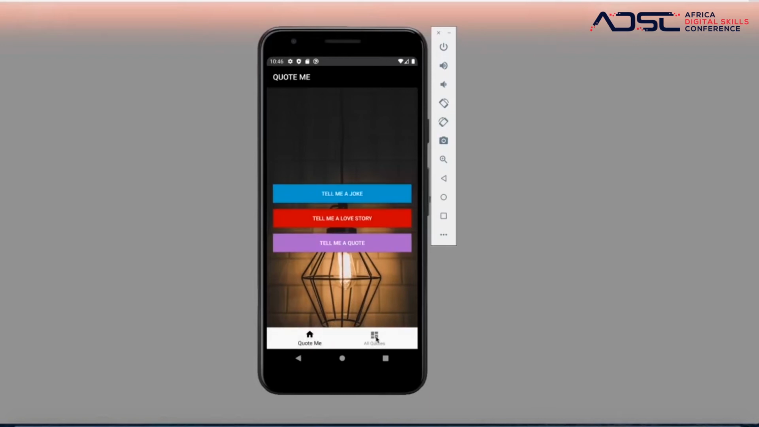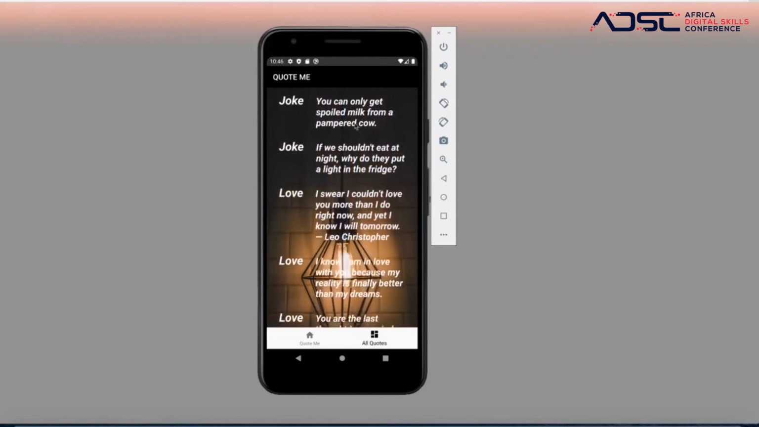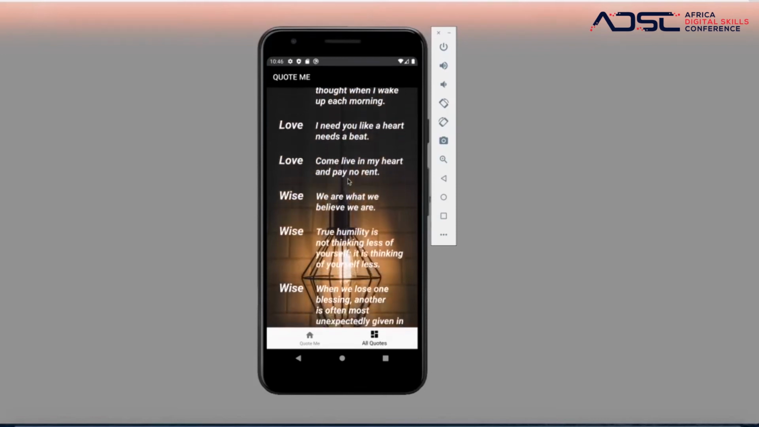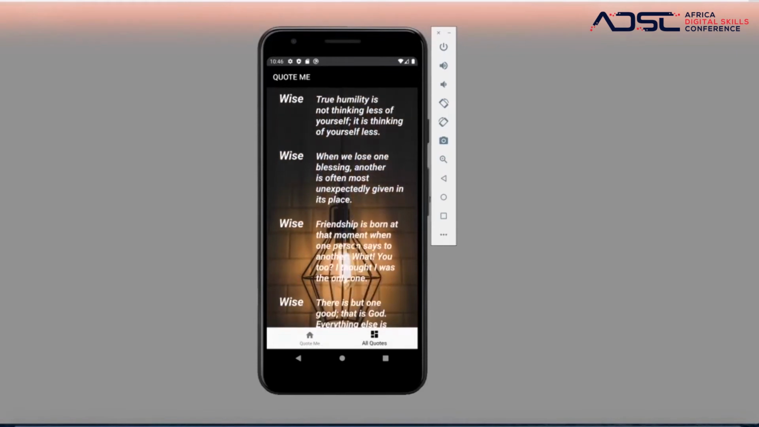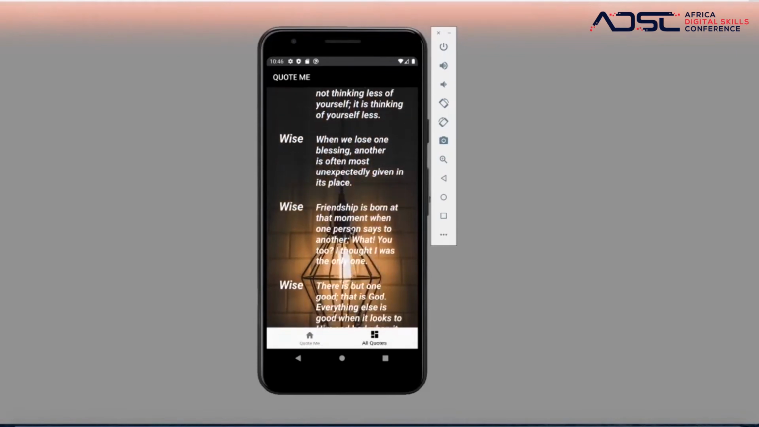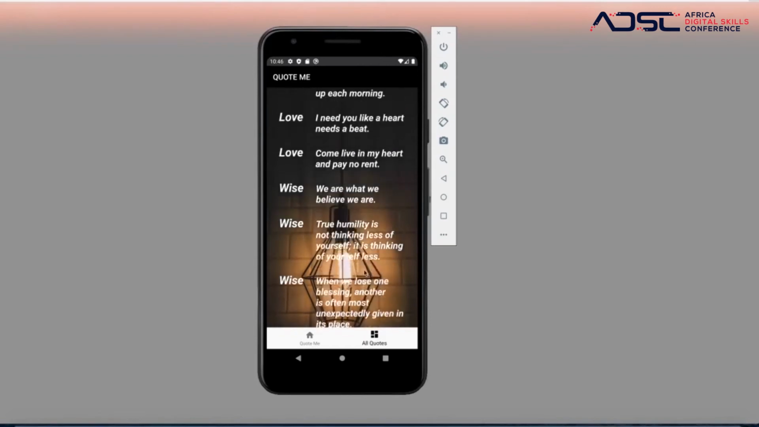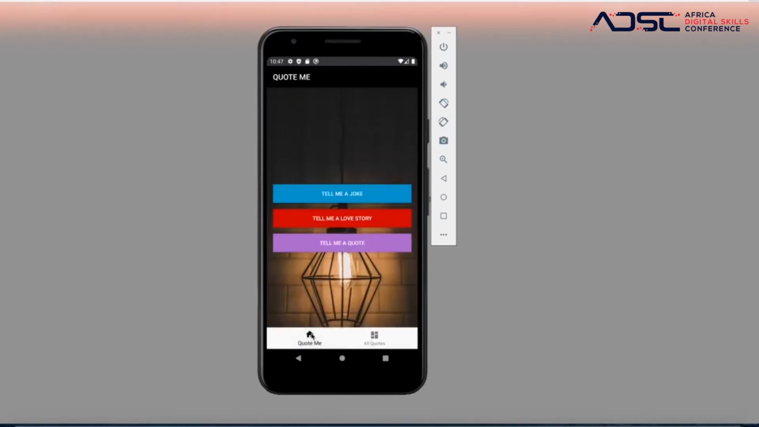What the all quotes mean, I think from the name, when you click on that, gives you every quote in the system, all the jokes, all the laugh quotes. And maybe if you don't want to be clicking and you just want to one day just sit down and read through all the quotes that are being provided to you by the system, you could basically do that by just scrolling through. Okay, so this is basically the app that we are going to build.